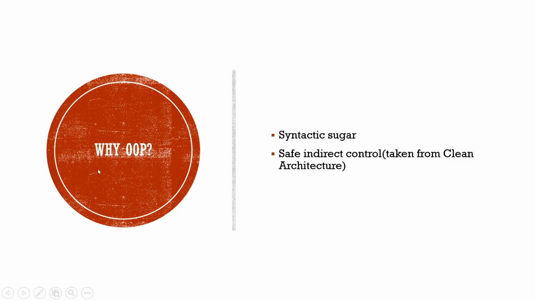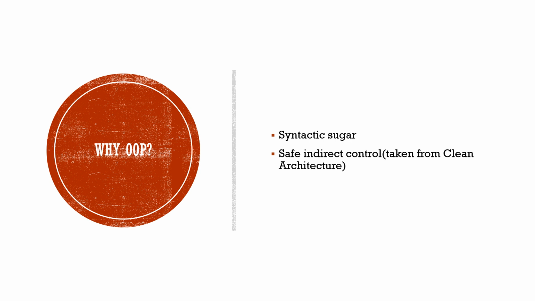So why do we choose object-oriented programming over other programming paradigms or styles? First of all, it has syntax sugar, or a better format, so we can read it more easily than other styles or paradigms like functional or structural.